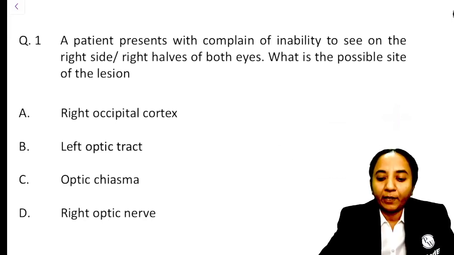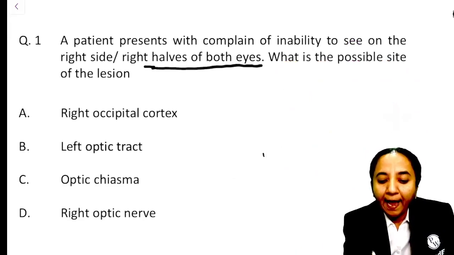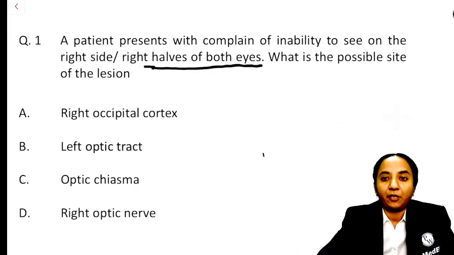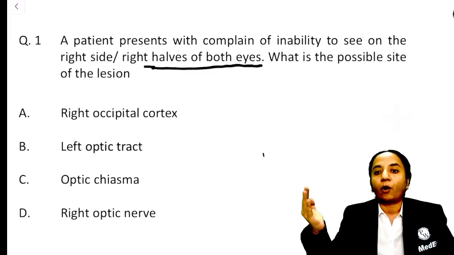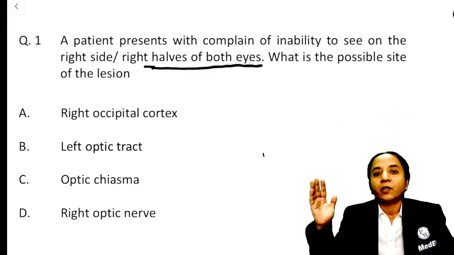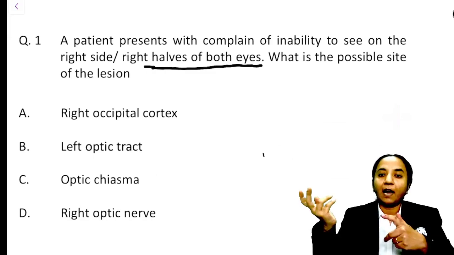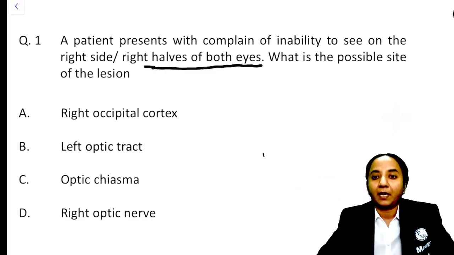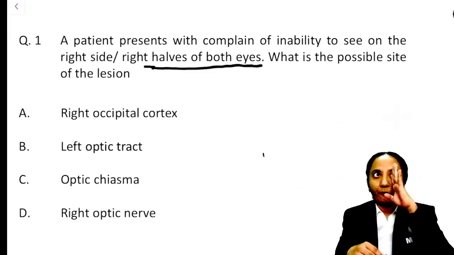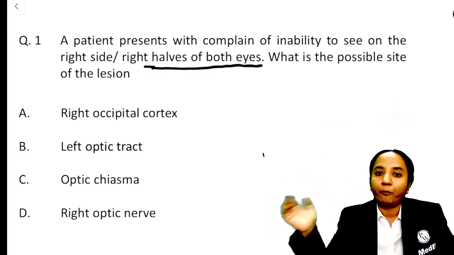A patient presents with inability to see on the right side, or the wording might have been the right halves of both eyes, and what is the possible site of the lesion? So let's look at what this question actually means. It says that the patient is not able to see on the right side, right? Or, as you can put it, on the right halves of both the eyes. So right halves of both the eyes means the nasal part of the left eye and the temporal part of the right eye, correct? So the nasal part of my left eye and the temporal part of my right eye, these are the right halves of both the eyes.